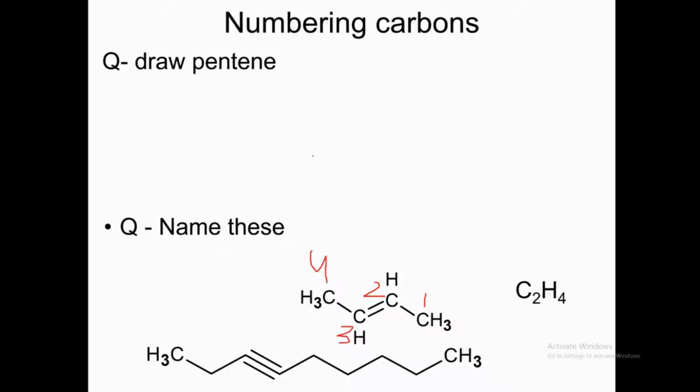So the name of this compound will be, as there are 4 carbons, we will call it but, and we will give a dash, and there is a double bond at position 2. We will say 2, and we will put ene at the end. Butene.